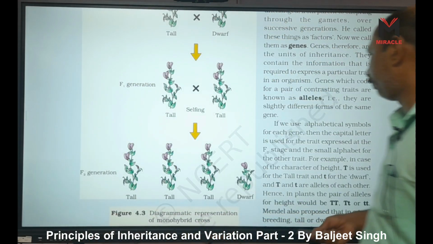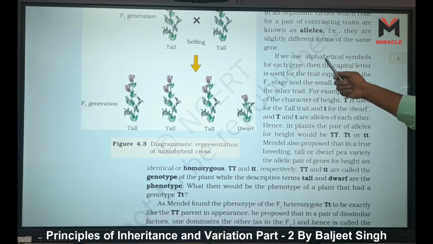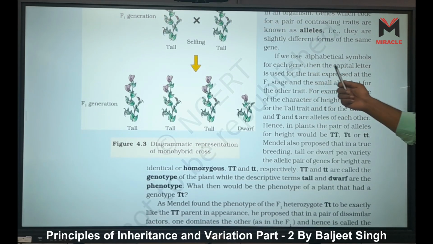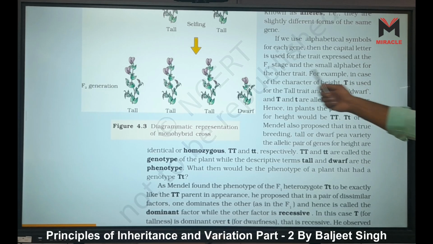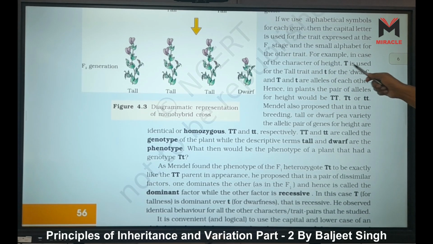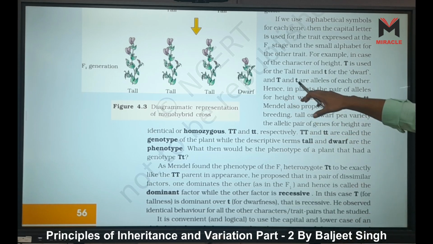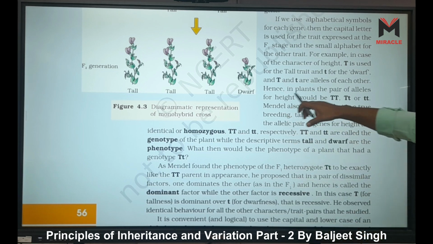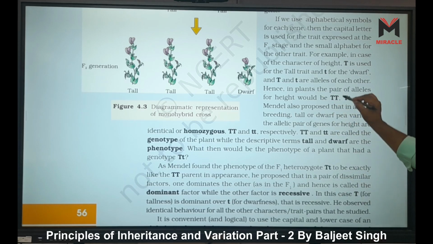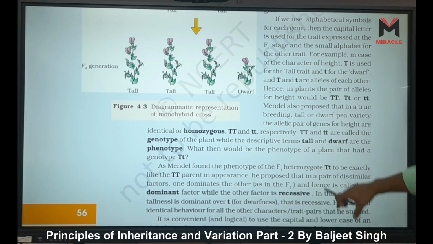Loci means location. If we use alphabetical symbols for each gene, then the capital letter is used for the trait expressed in the F1 generation and the small letter for the other trait. For example, in the case of the character of height, we use capital T for tallness and small t for dwarfness, and capital T and small t are alleles of each other. They are called alleles because they have some difference. Hence, in a plant, the pair of alleles for height would be either capital T, that is pure breed, capital T small t, hybrid breed, or small t, also a pure breed, right?